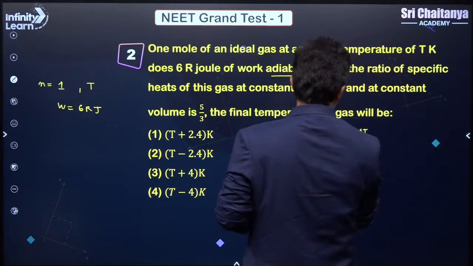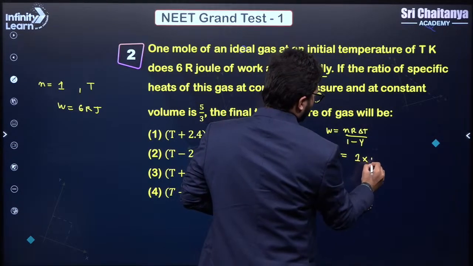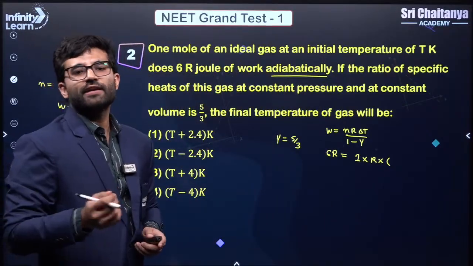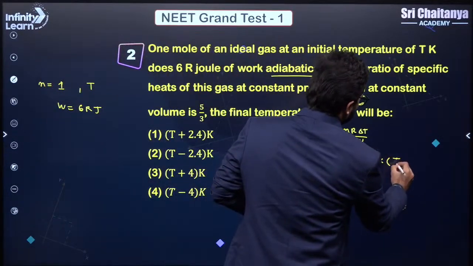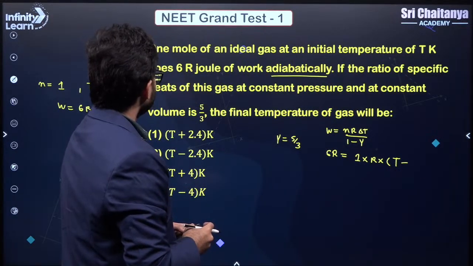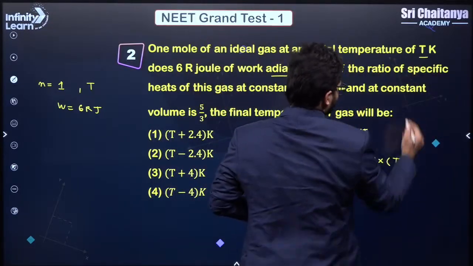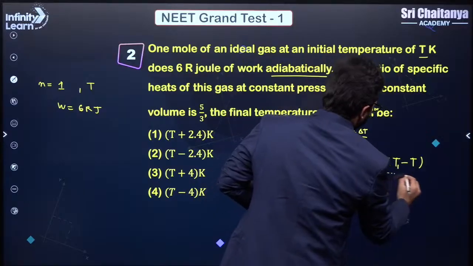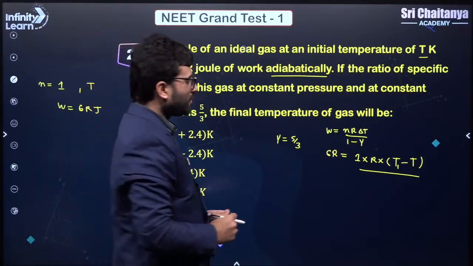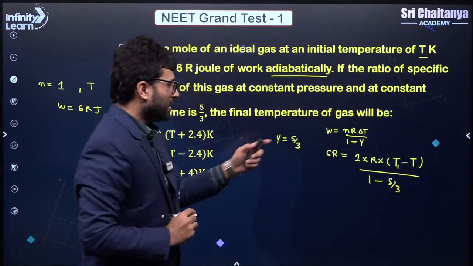So this work done is given to you, which is 6R. That is equal to n, which is 1 mole, multiplied by R, multiplied by change in temperature. So final temperature, let's assume that the final temperature is T1, and the initial temperature is given as T, divided by 1 minus gamma. What is gamma? Gamma is given as 5/3, right? So 1 minus 5/3, correct? Can you solve for T1 here?